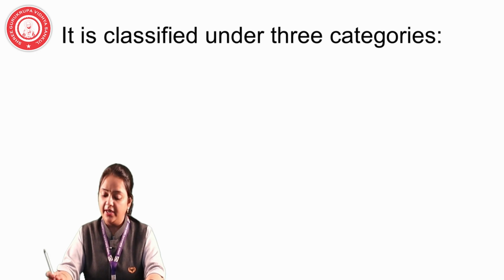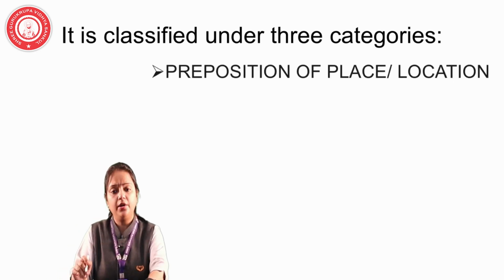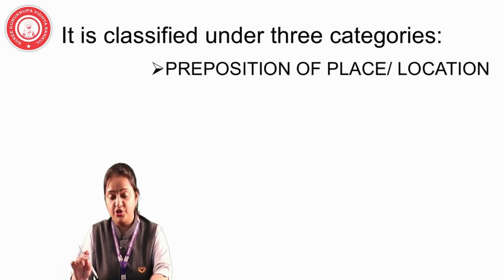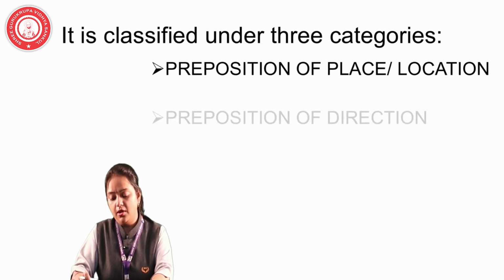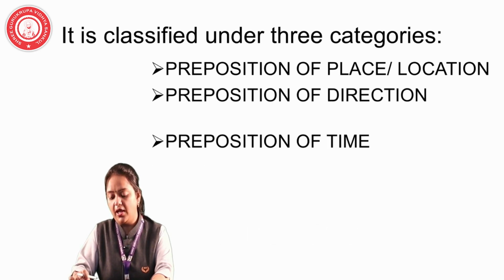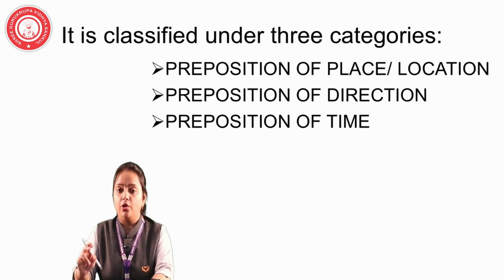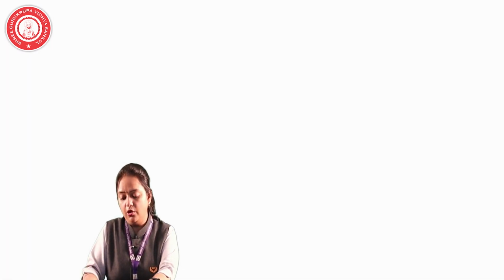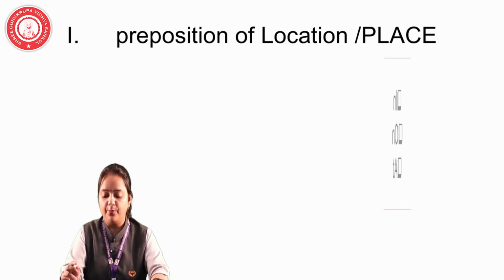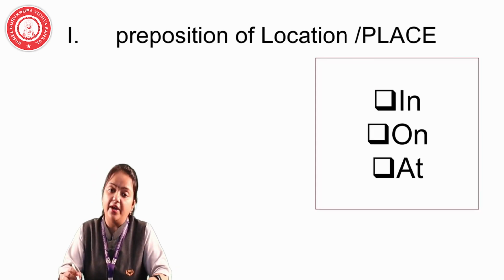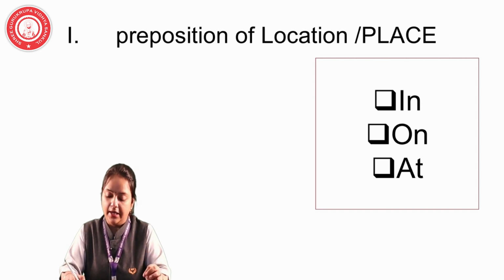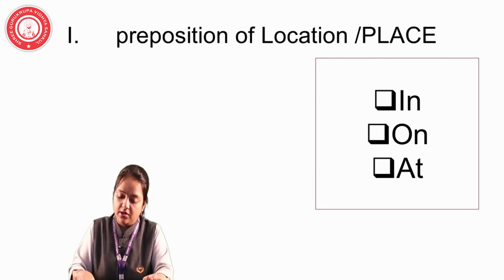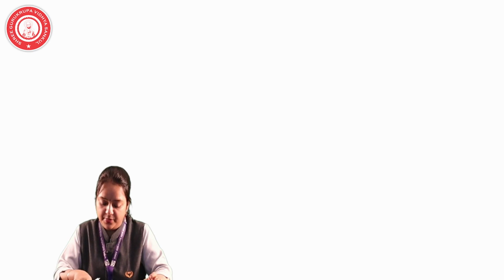Preposition is classified under three categories. Now look at what the categories are. Preposition of place or location, preposition of direction and preposition of time. Now let's see our first category, preposition of place or location. In the first point, preposition of place, it is classified by three more points: in, on and at. Now let's see with a few examples.